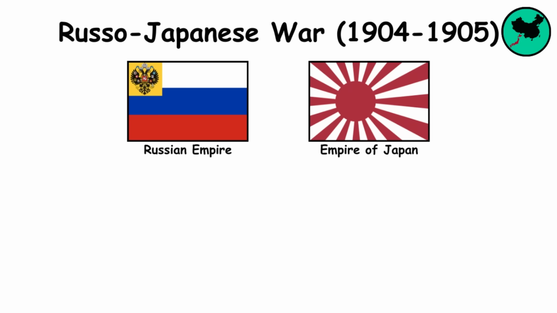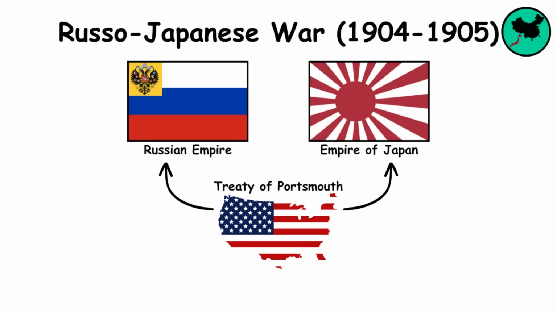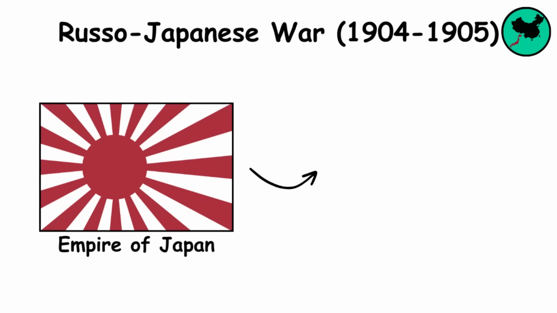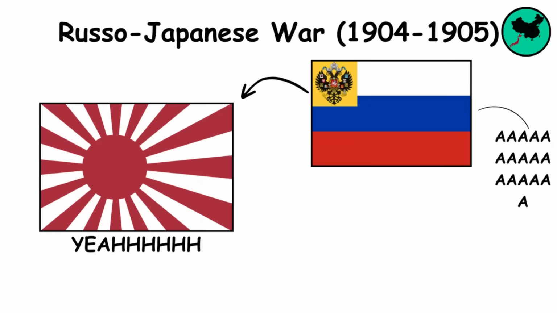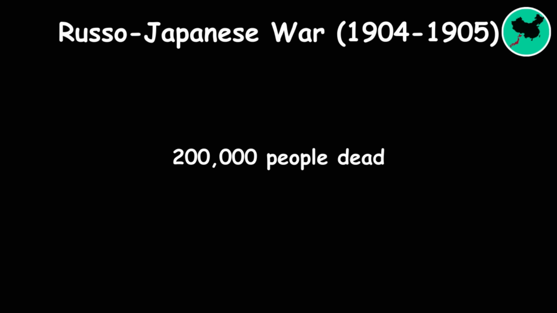series of battles. The war ended with the signing of the Treaty of Portsmouth, brokered by the United States, which recognized Japan's control over Korea and its influence in Manchuria, as well as granting Japan territorial concessions from Russia. It's estimated that around 200,000 people were killed in this war.